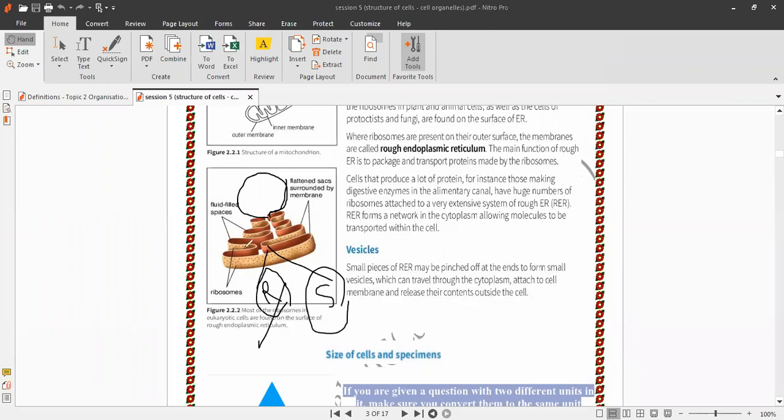Rough with ribosomes, smooth without ribosomes. What are vesicles? Small pieces of rough endoplasmic reticulum. We can see vesicles like small sacs.